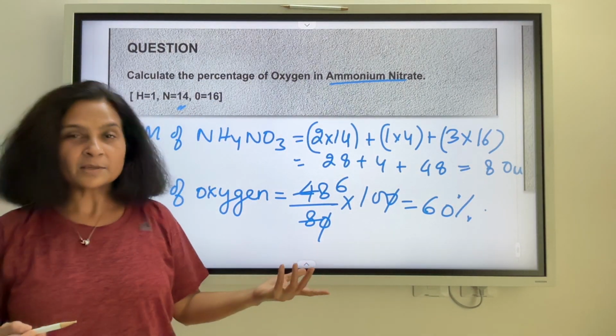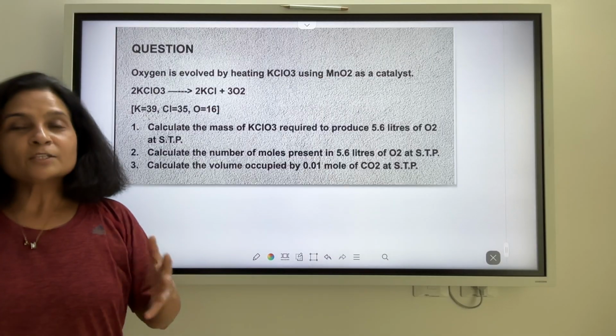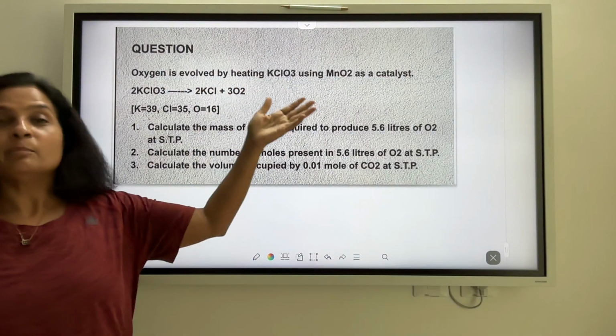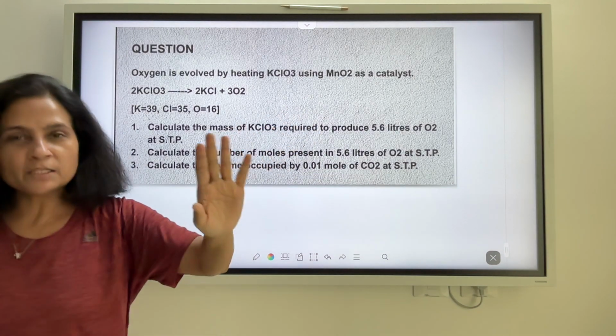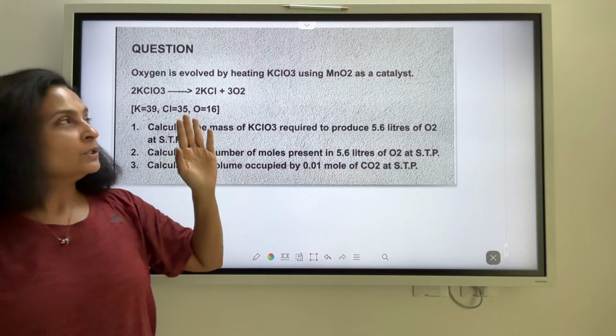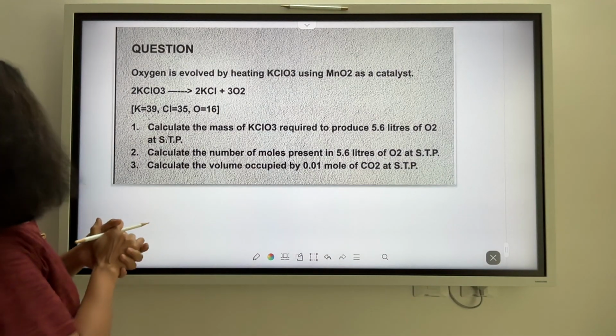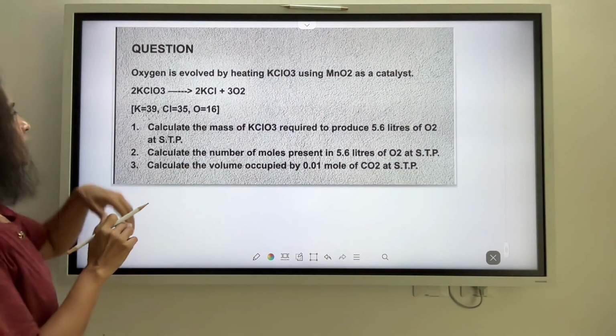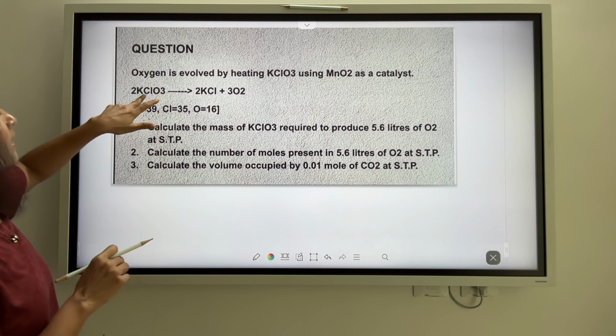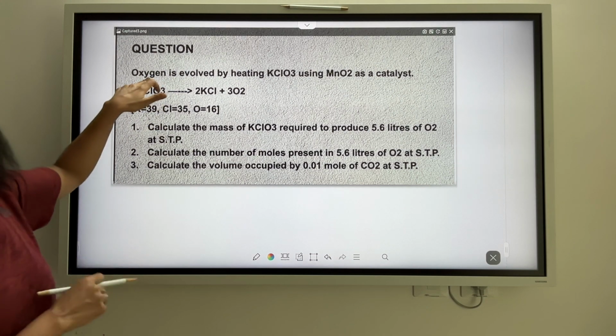That's it. आगे बढ़ जाते हैं अब हम। In our next question here, we already have a balanced equation. So this certainly is going to make our life simpler. So what exactly are we going to do in this particular question? Now I have been given an equation for the production of oxygen here.